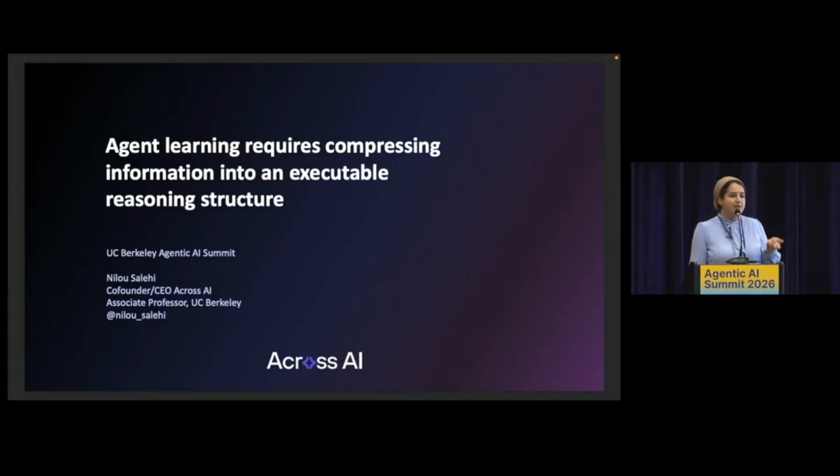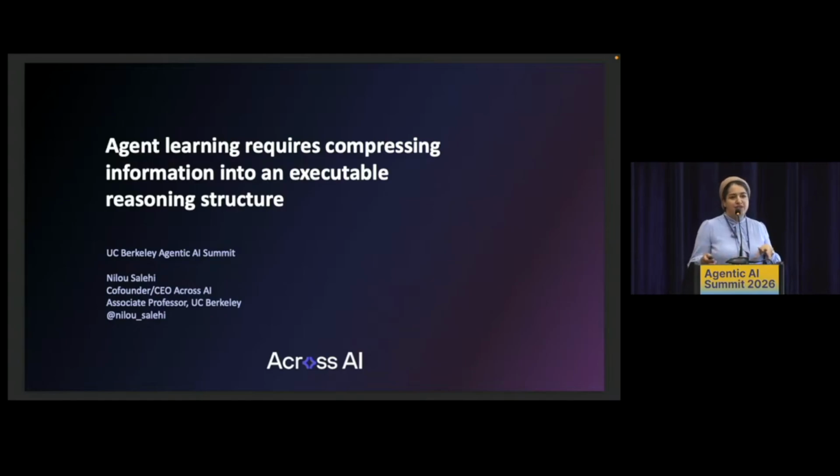What I'm going to talk about today is that basically the whole problem that we're all solving, and have been solving for years now, is compressing information. Because at the end of the day, that is what a model does. That is what a harness does. We are finding different ways to take lots and lots of information and compress it into a format that is executable. Like a transformer model is executable and predicts the next token.